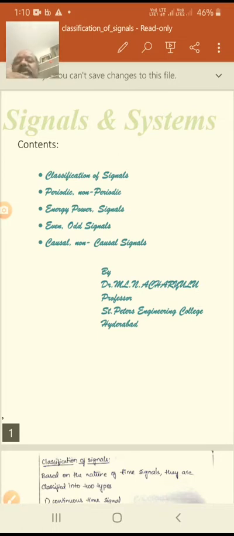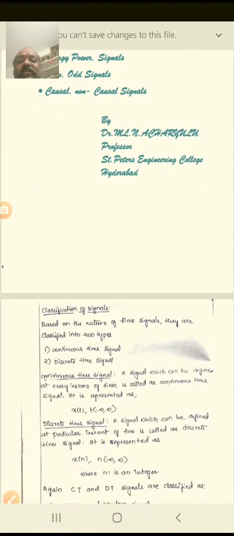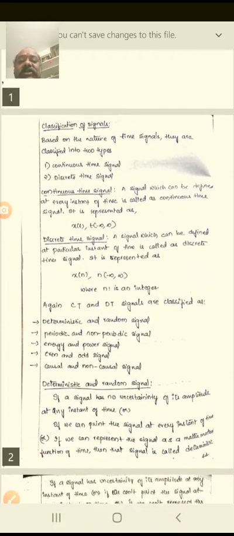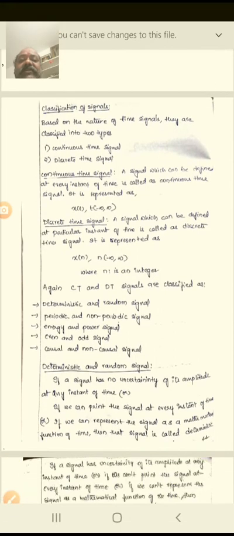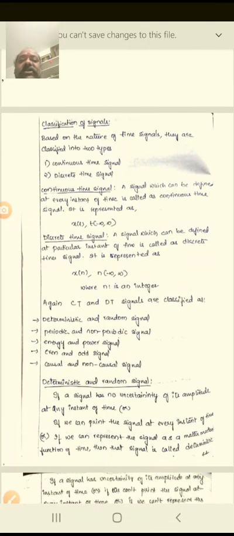So now I am going to talk about the session contents: the classification of signals, periodic and non-periodic signals, energy and power, even and odd signals, and causal and non-causal signals. This is a very important session to understand signals and systems. We are going to talk about the classification of signals, which is based on the nature of our time signals.